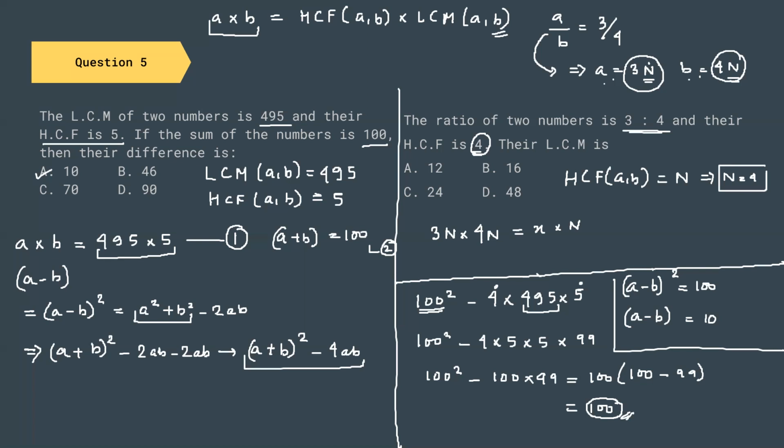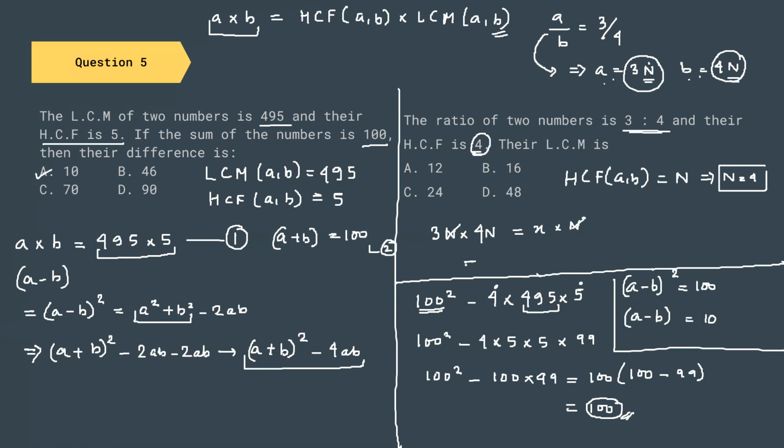So this is going to be n, n, only one n will be cancelled. Sorry, this n won't be cancelled. So this will be n and this will be n.